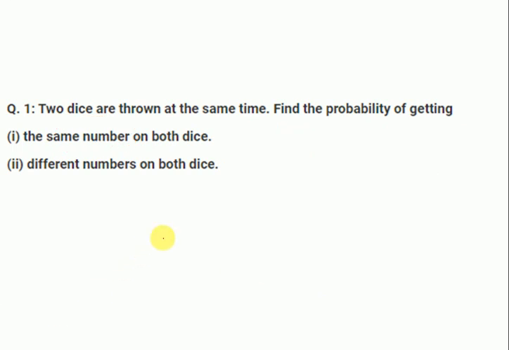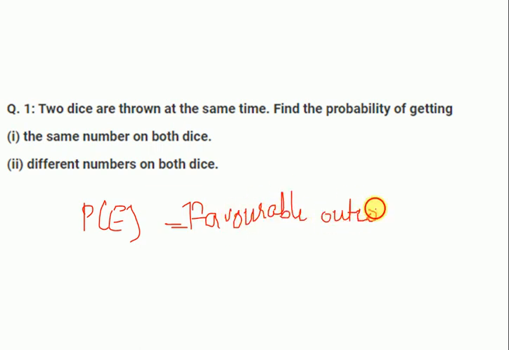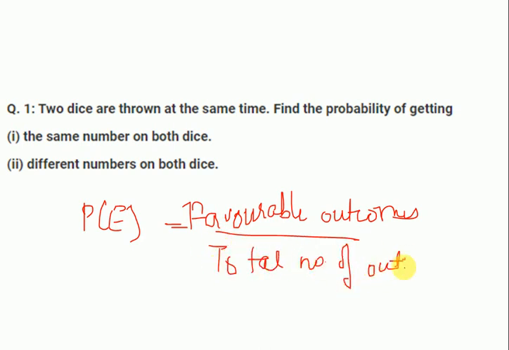Now we know the total number of outcomes and favorable outcomes. Now we will use the formula of probability, that is favorable number of outcomes upon total number of outcomes, right? Now how many were favorable outcomes?